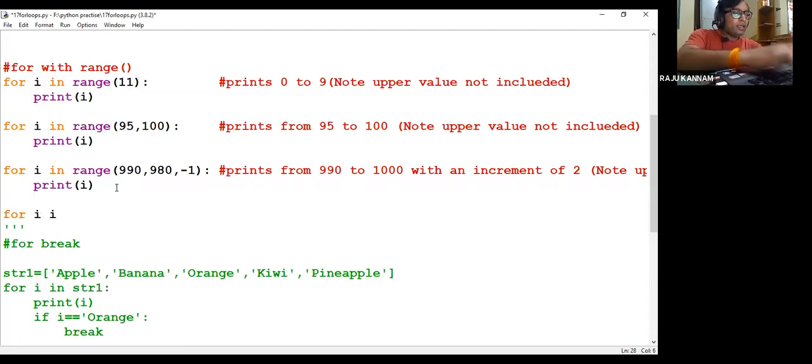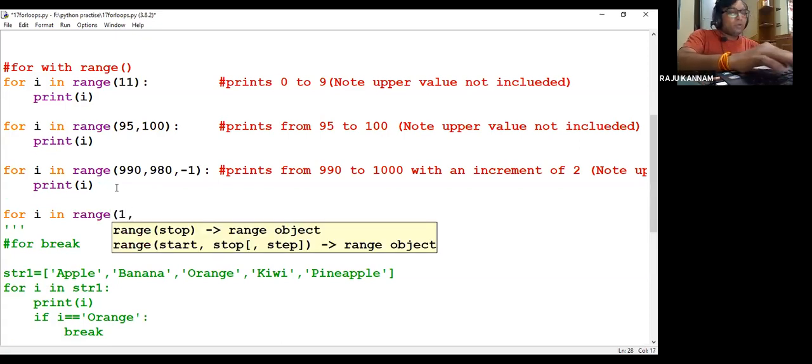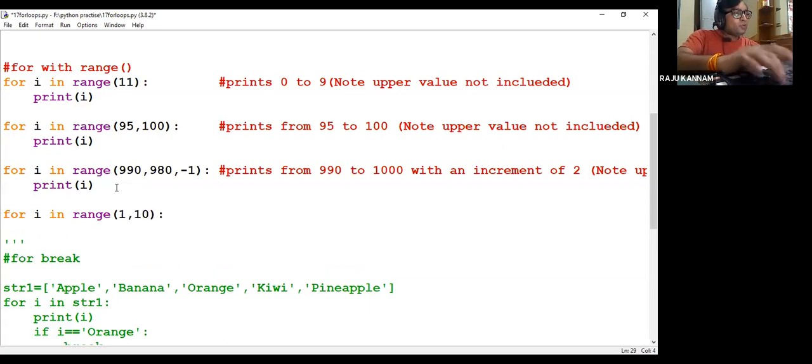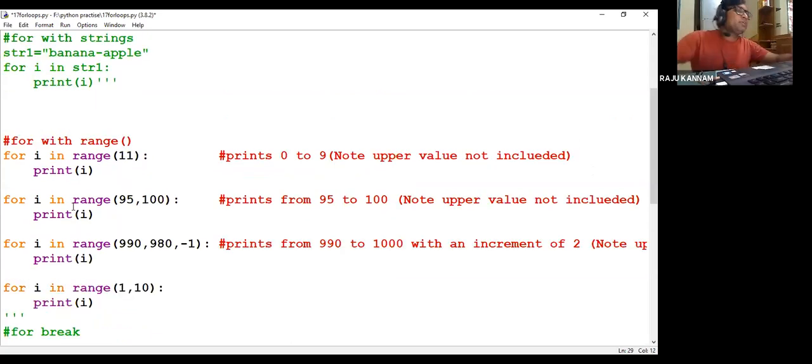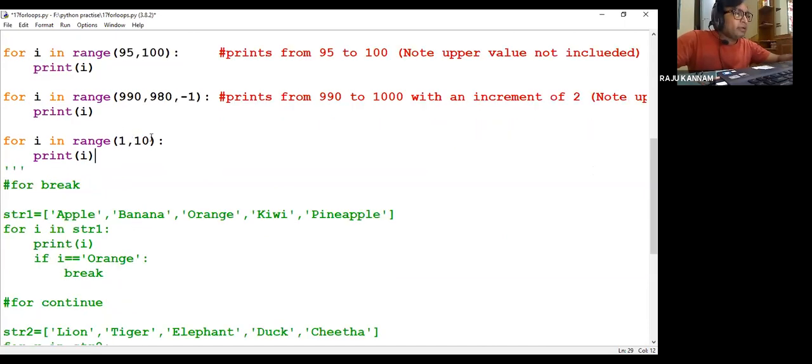For i in range 1 to 10, you want to print the i value. This will print from 1 to 9, right? When it becomes 9, if you want to print 10, right? What you have to do is you have to make one for loop here.